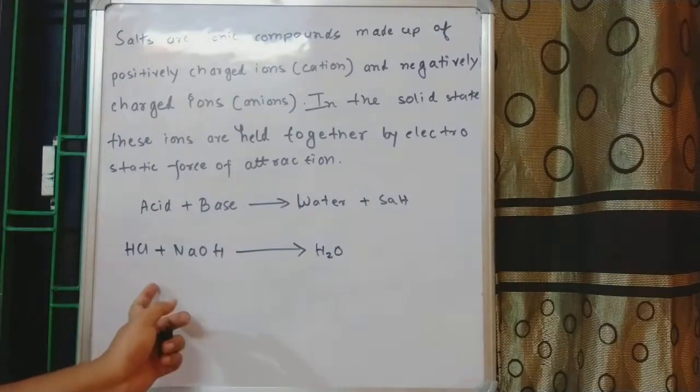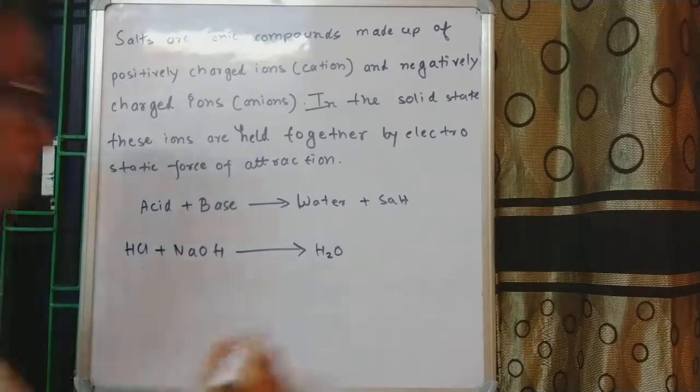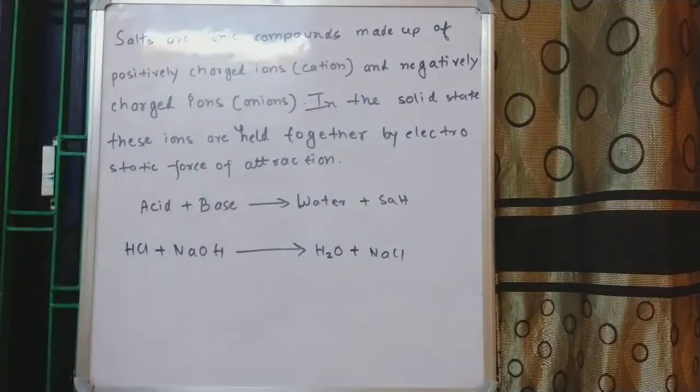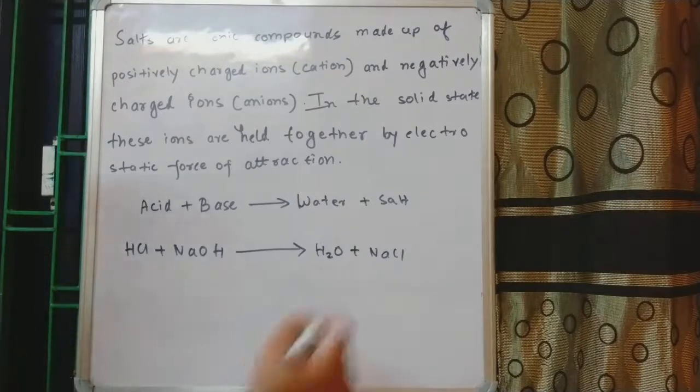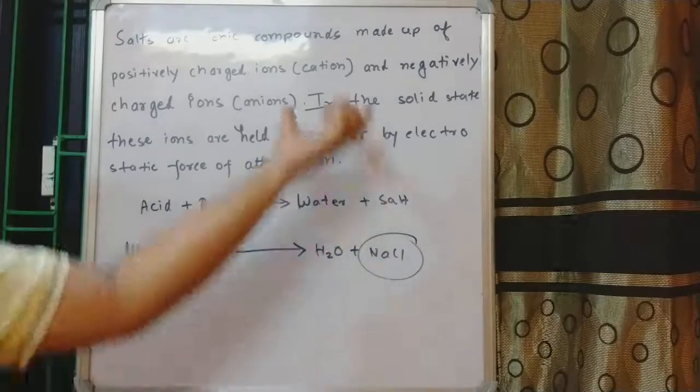So HCl plus NaOH will give us H2O plus NaCl. This NaCl is called salt, and NaCl has one more name. It is also known as common salt, which is very easily available in salt water. So NaCl is a salt, and it exactly fits the definition of salt.